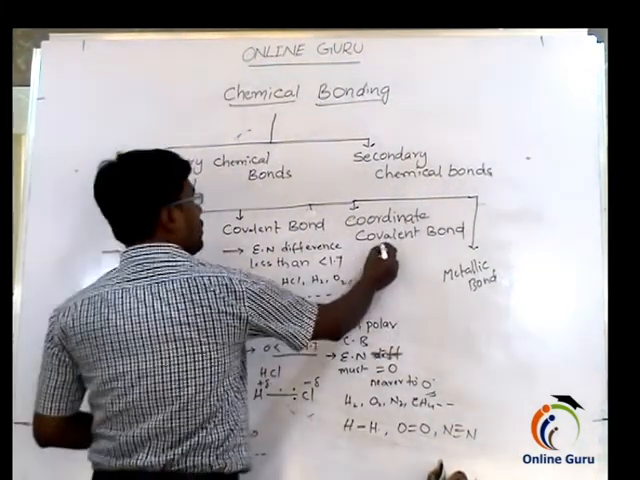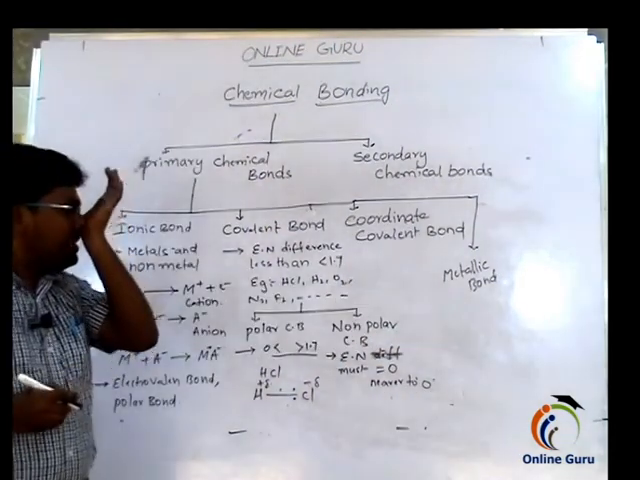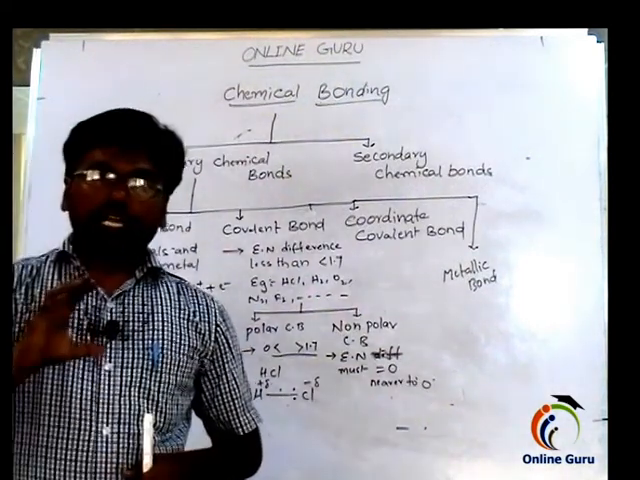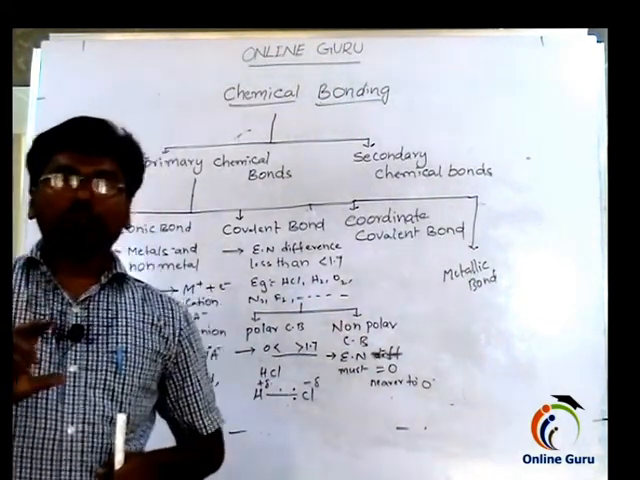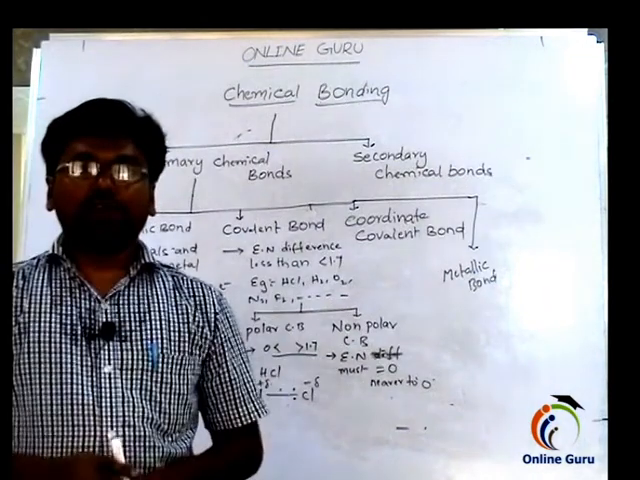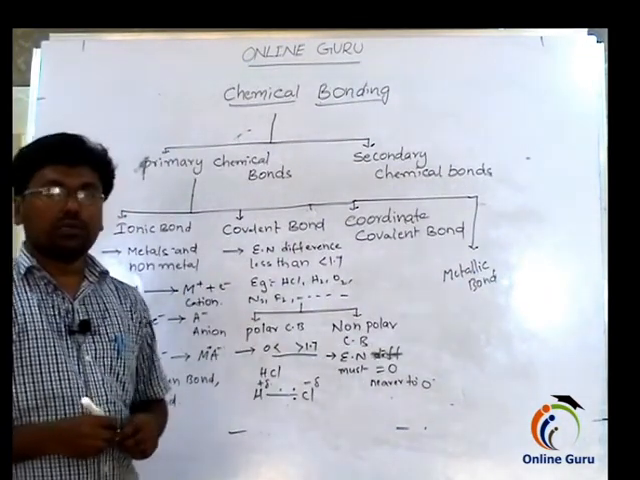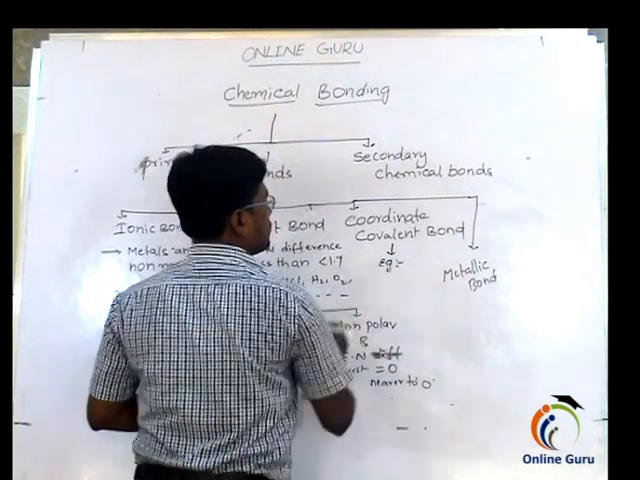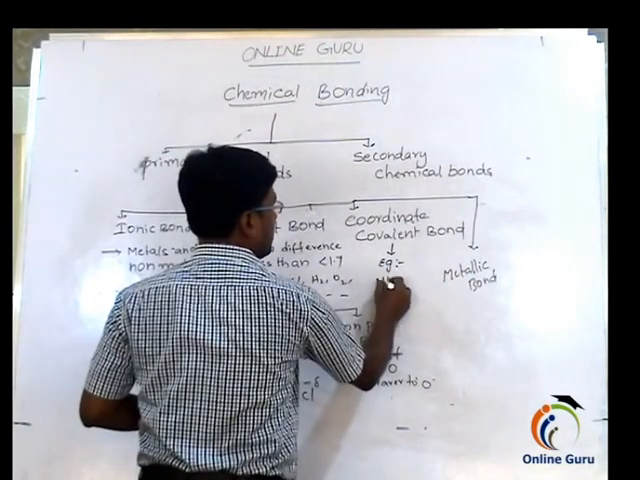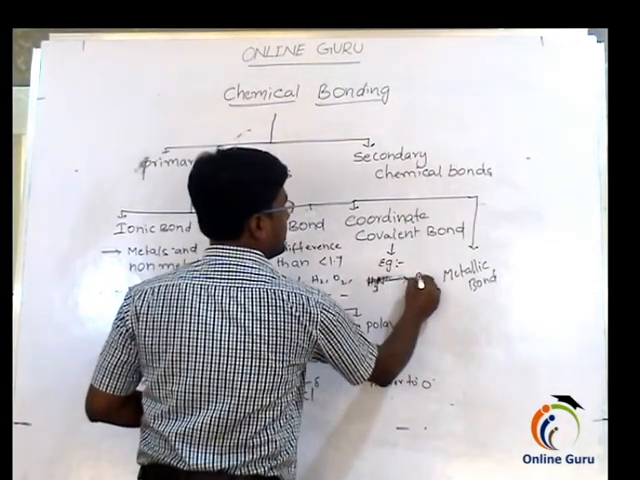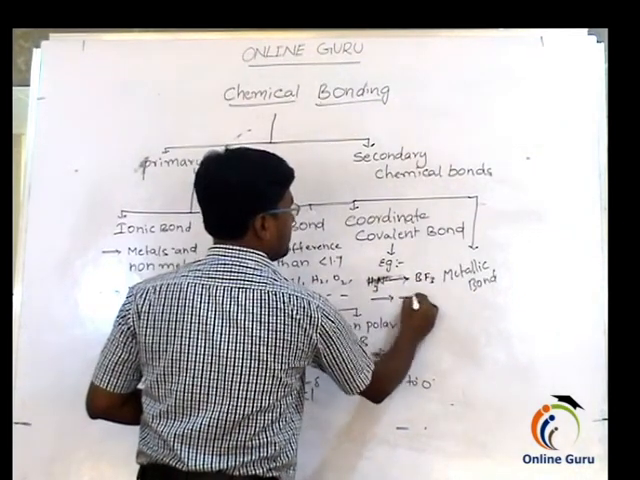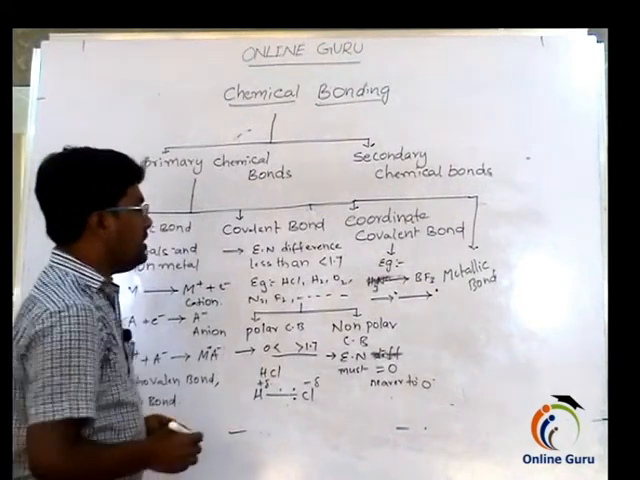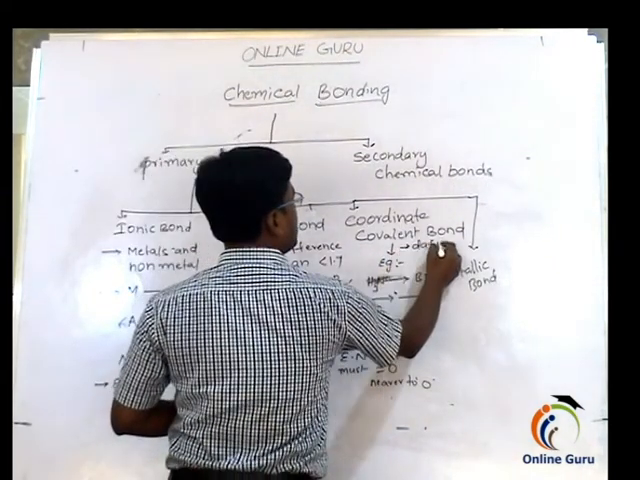Next, come to the coordinate covalent bond. A covalent bond formed between two atoms by mutual sharing of electrons, but where these two electrons are contributed by one of the atoms, is called a coordinate covalent bond. Examples for this are the formation of NH3 and BF3. It is represented by this symbol, a symbolic representation of the coordinate covalent bond, and it is also called a dative bond.